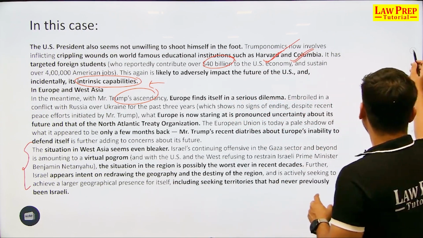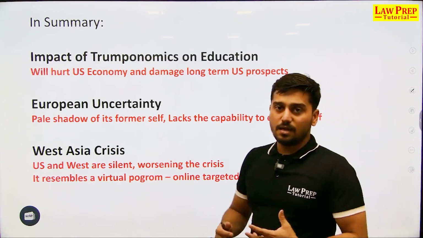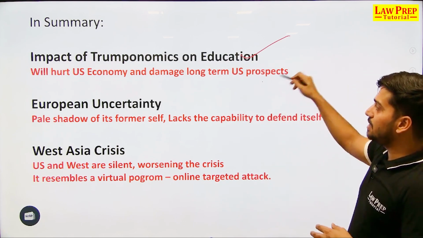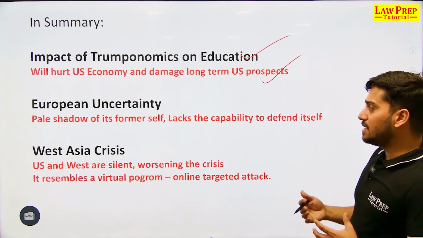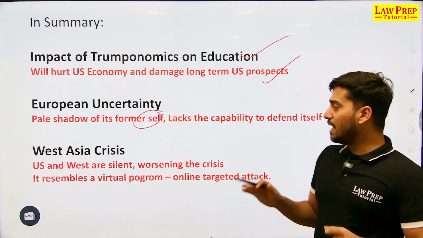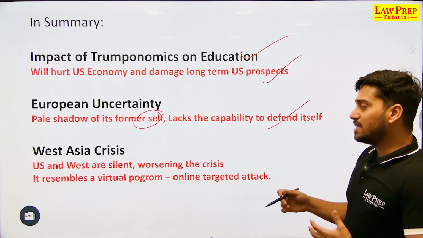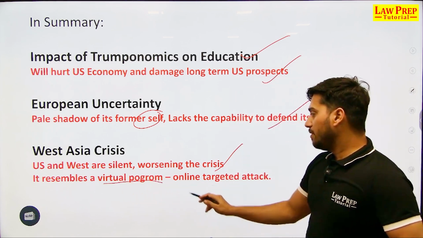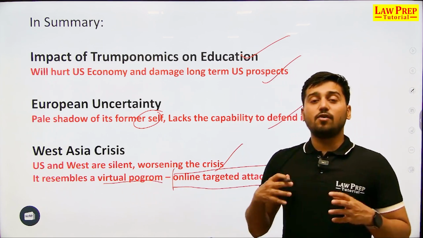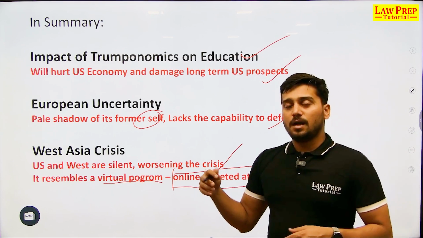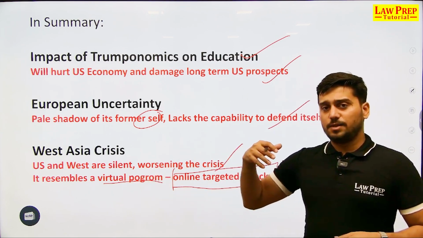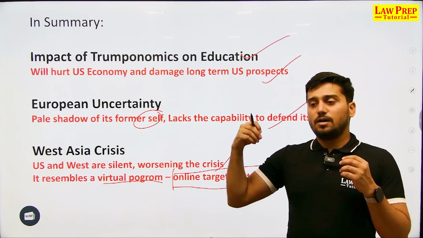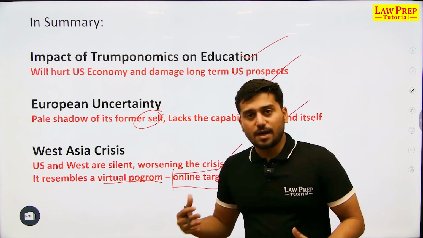Moving further ahead, these are the three aspects which are mentioned. First, Trumponomics, which means Trump economics on education, is basically hurting the long term aspects of the US. Second, European uncertainty: the European Union is now lost in its own shadows. It lacks the capability to defend itself. Third, the US and West are silent, which is worsening the crisis in West Asia. Now it resembles a virtual pogrom, which means an online targeted attack. There is an information warfare going on with respect to victimizing Israelis and criminalizing Palestinian refugees or Palestinian interests. All of this is going on right now.